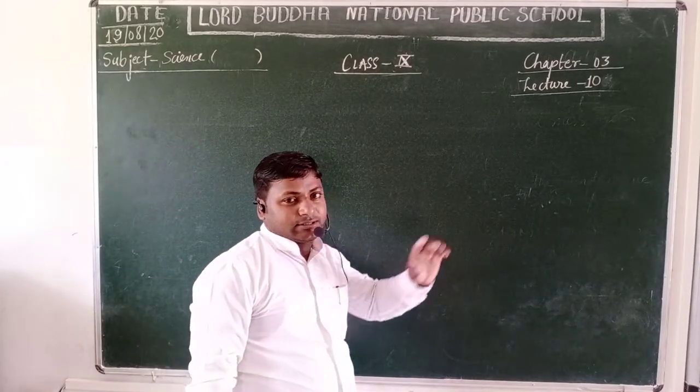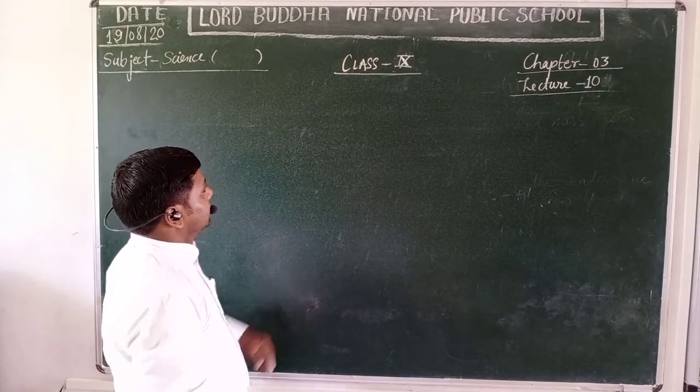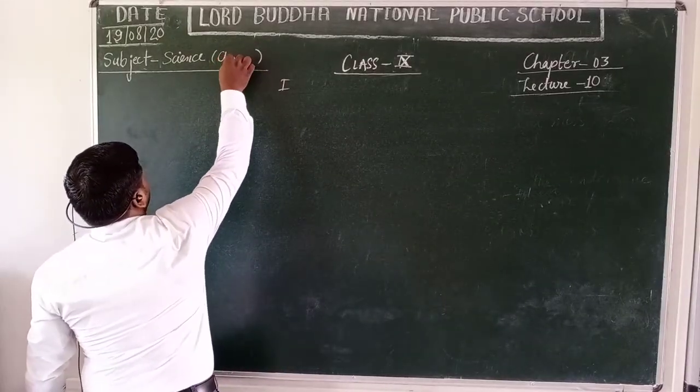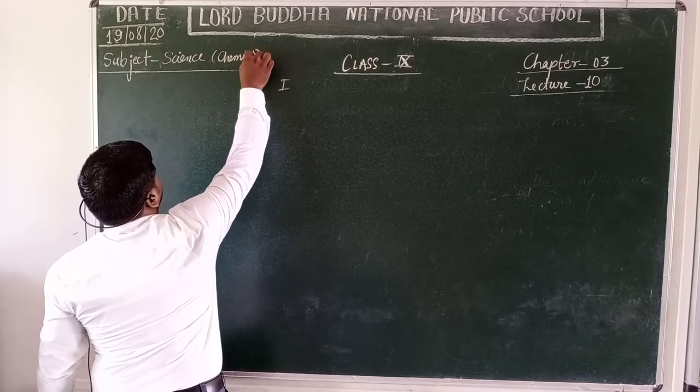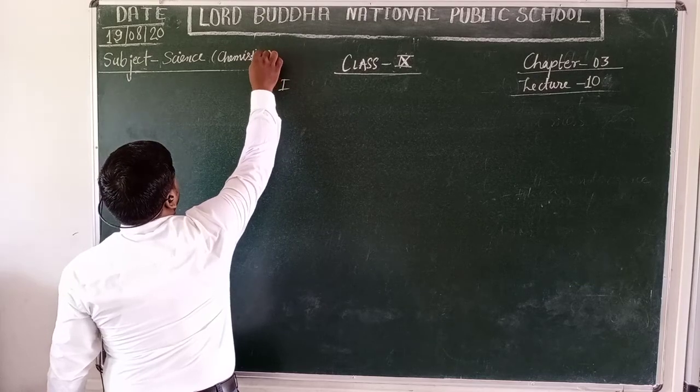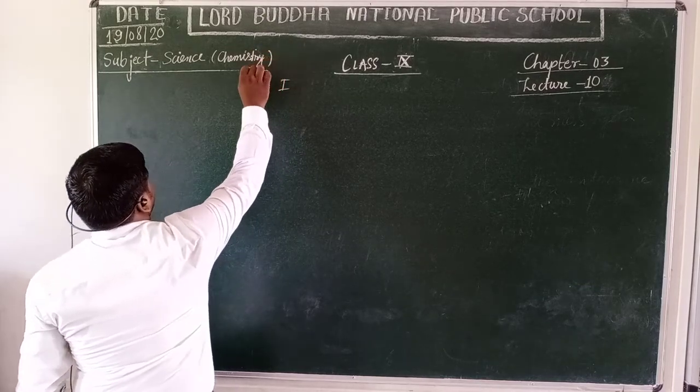Going to discuss a new topic, isotopes and isobars of chemistry. This is the last topic of this chapter.